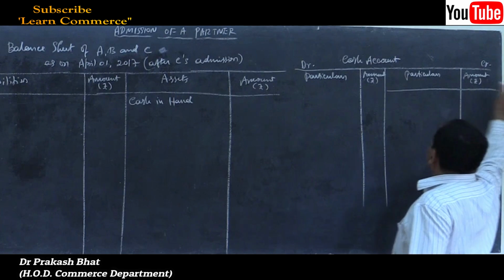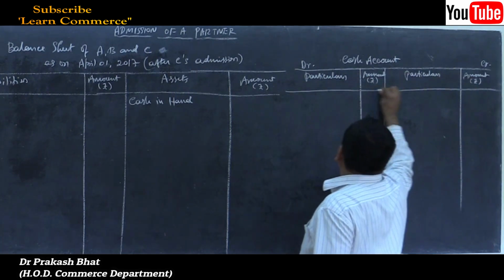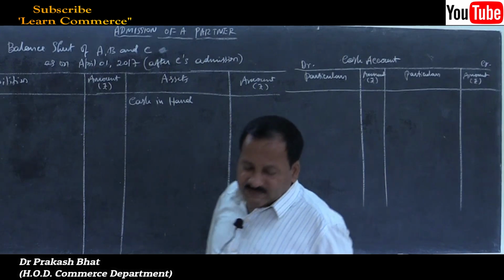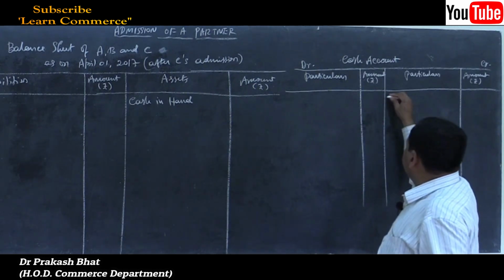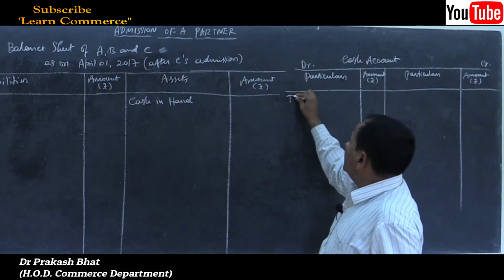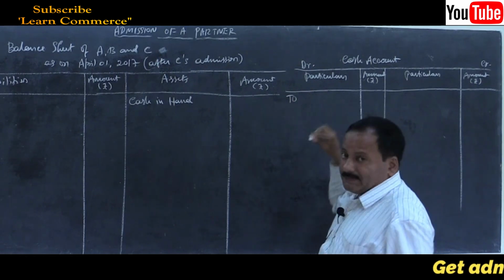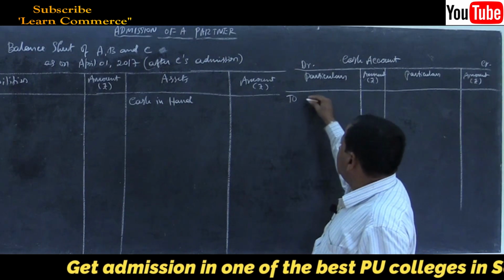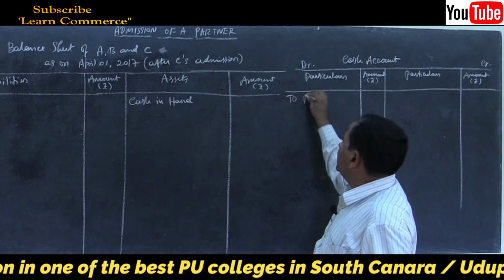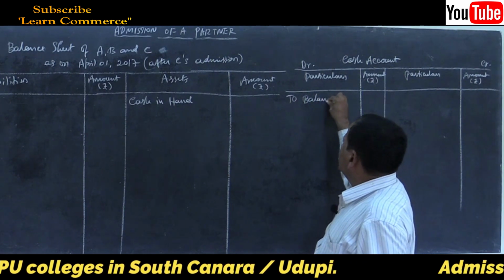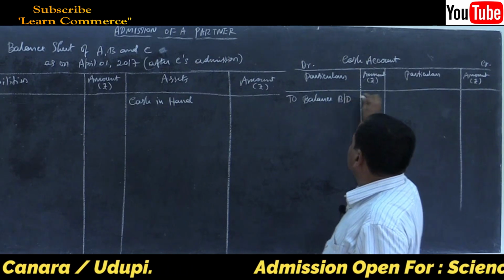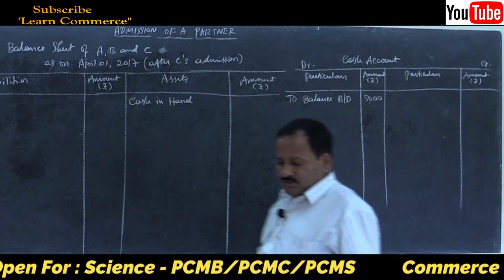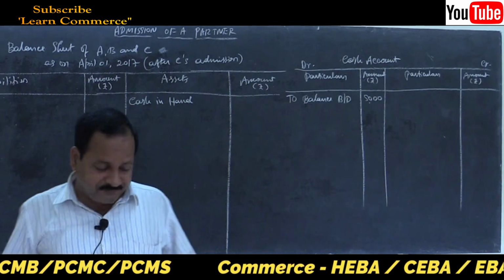Start with the balance, that is cash in hand, it is 5,000 in the balance sheet. So debit balance, cash account always shows debit balance. Without having cash you cannot do any expenses, so it must show debit balance. To balance brought down, how much? 5,000.